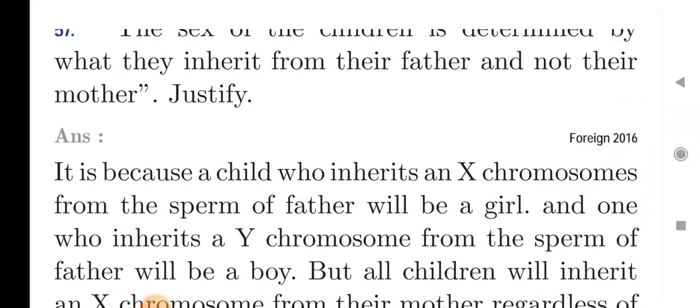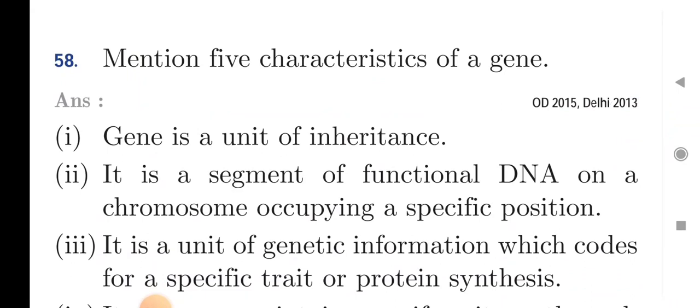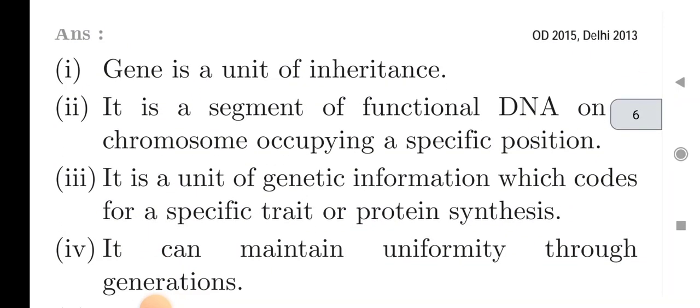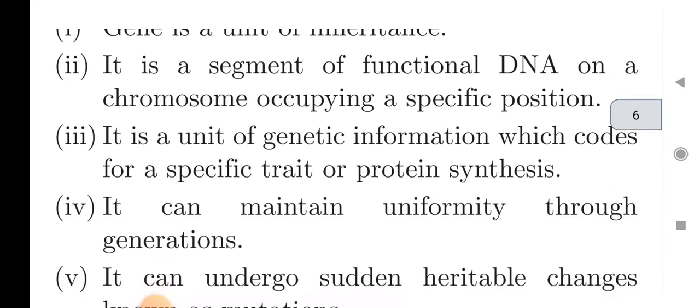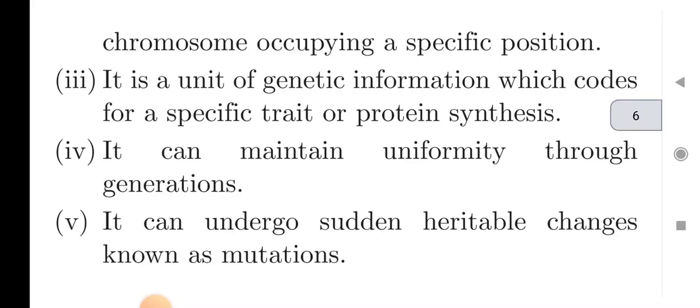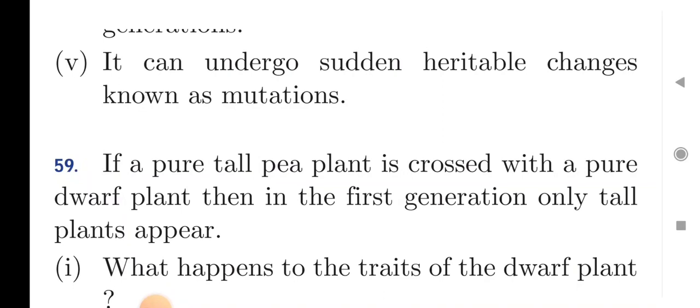Next question is also from the sex determination that you have also discussed in this session. Next question is, mention any characters of a gene. So gene is a unit of inheritance, a segment of functional DNA, and it is a unit of genetic information which codes for a specific trait or protein synthesis. It can maintain uniformity through generations. It can undergo sudden heritable change known as mutation.